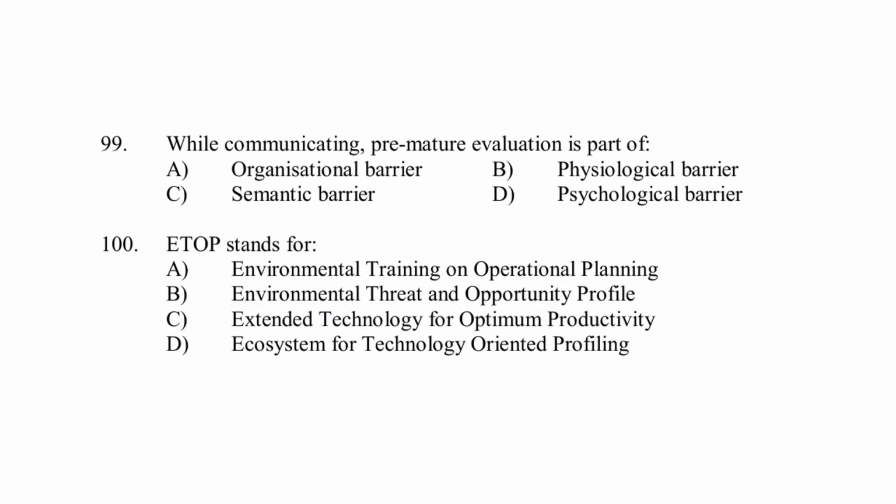While communicating, premature evaluation is a part of organizational barrier, theological barrier, semantic barrier, psychological barrier. Right answer, option D, psychological barrier is the right answer here. ETOP stands for Environmental Training and Training on Operational Planning, Environmental Threat and Opportunity Profile, Extended Technology for Optimal Productivity, Ecosystem for Technology-Oriented Profiling. Right answer, option B, Environmental Threat and Opportunity Profile.